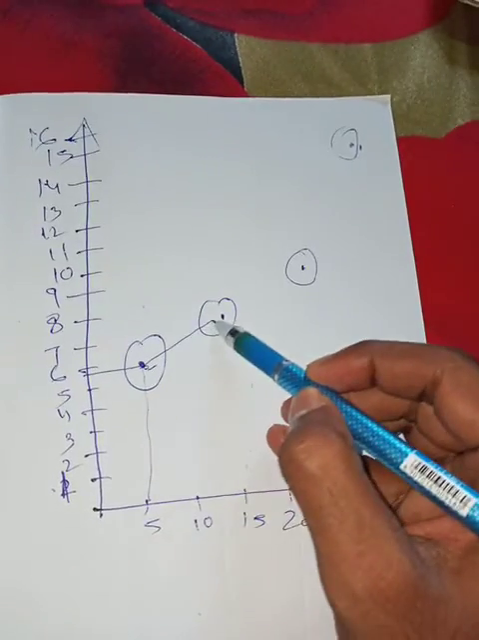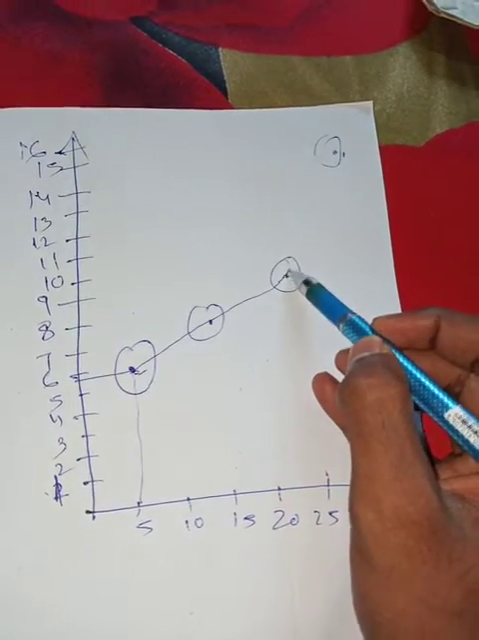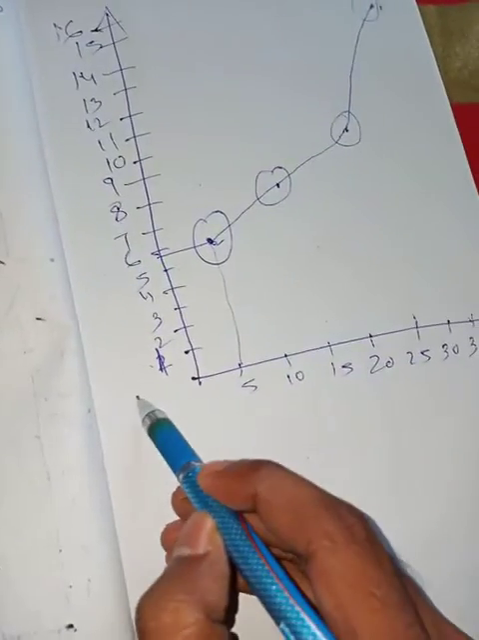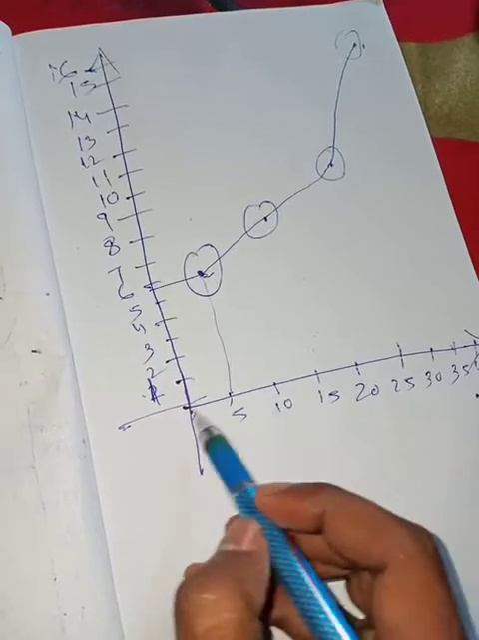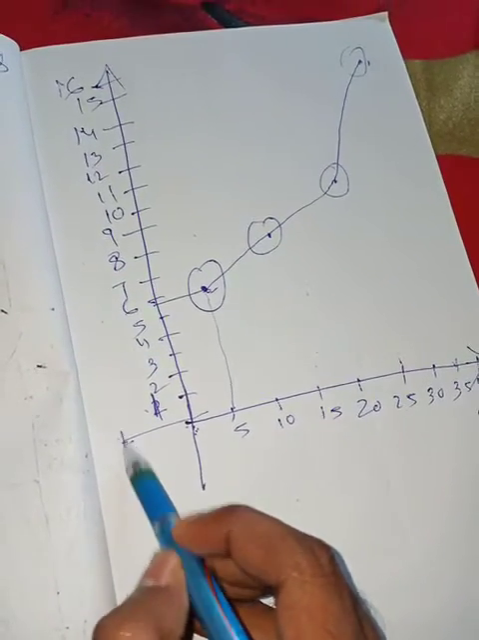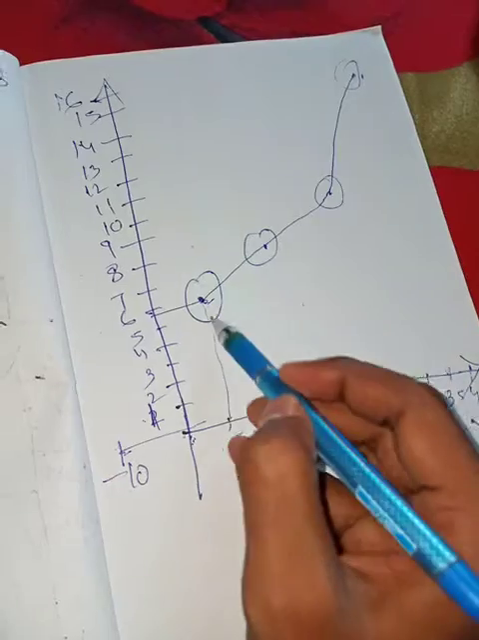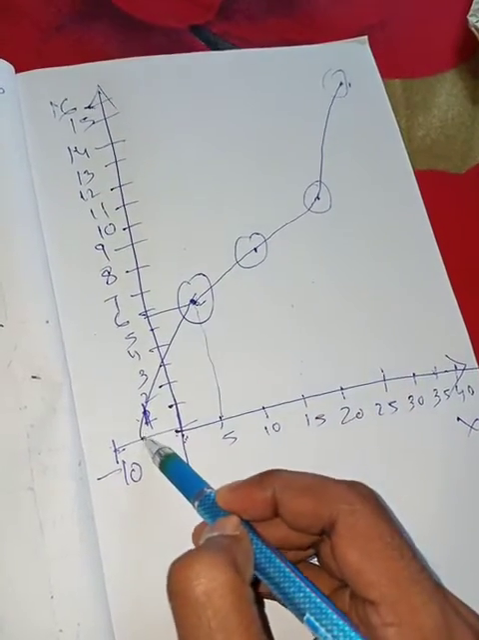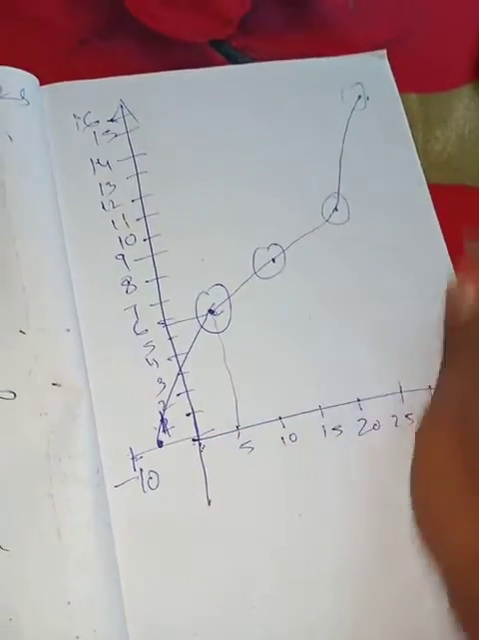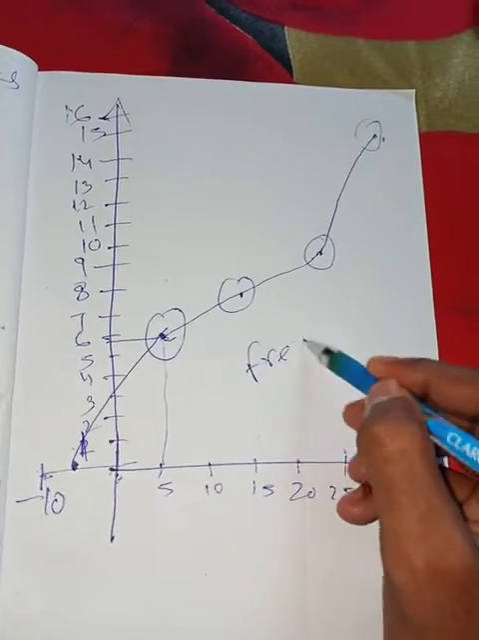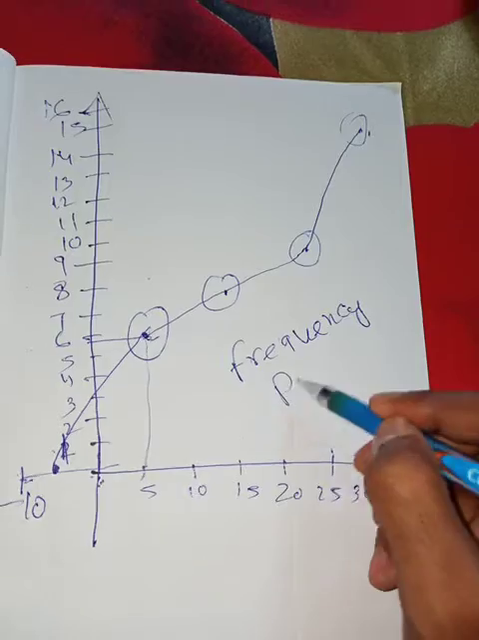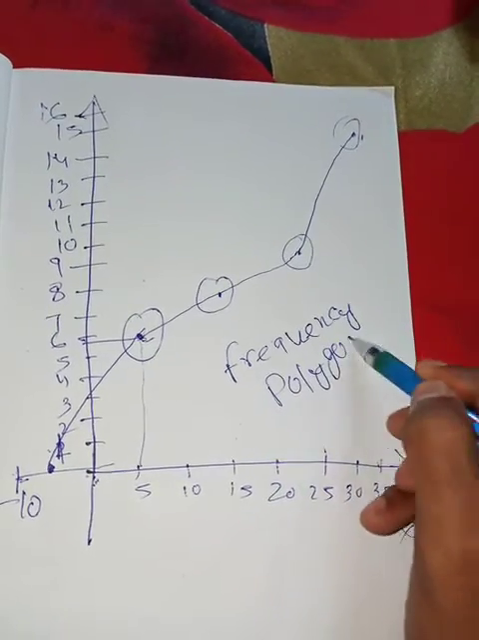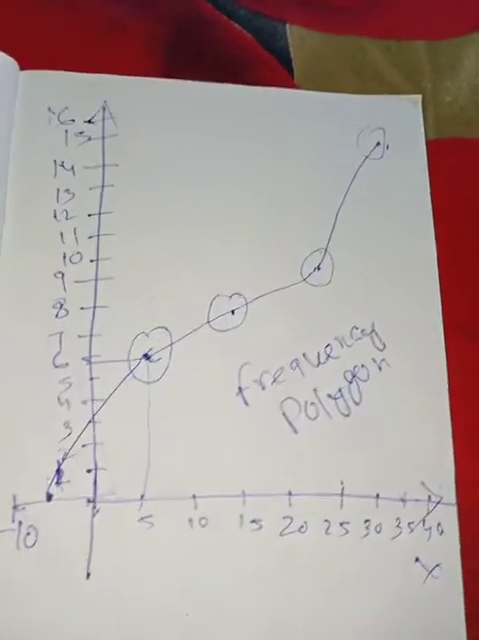So a frequency polygon means you have to join whatever points you get, and you have to extend it on the left side. That was 0 to 10. On the left side you also have to take 0 to -10, and join that in the middle section, and that is known as a frequency polygon. So that is very easy to draw. You just have to understand.